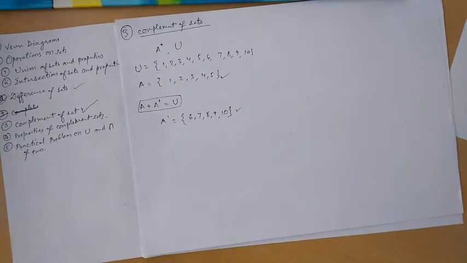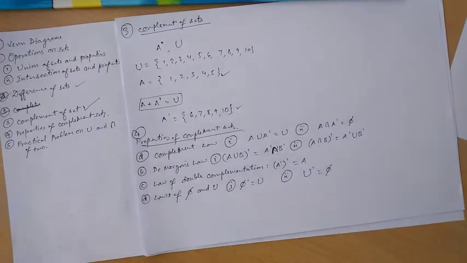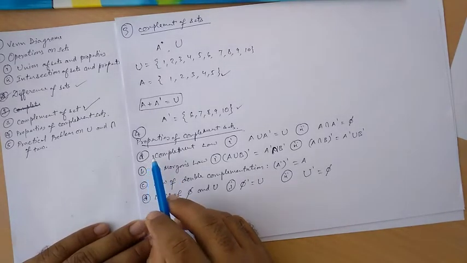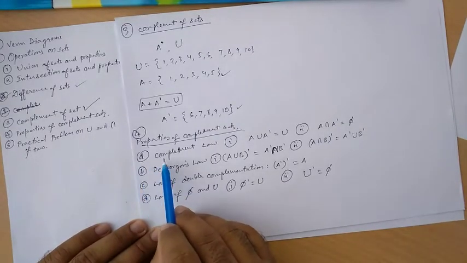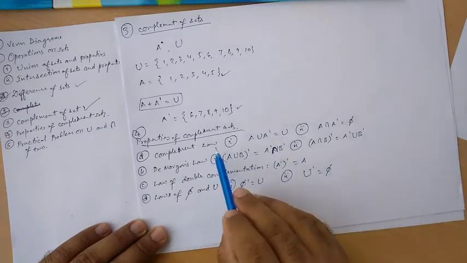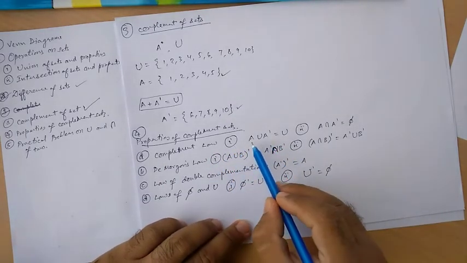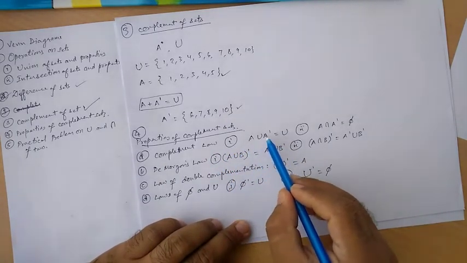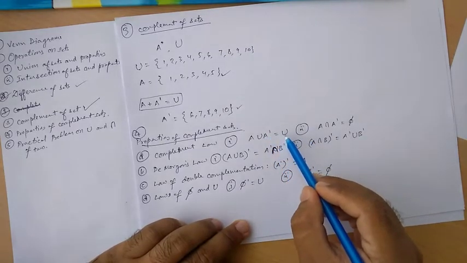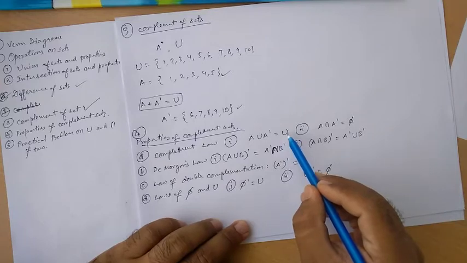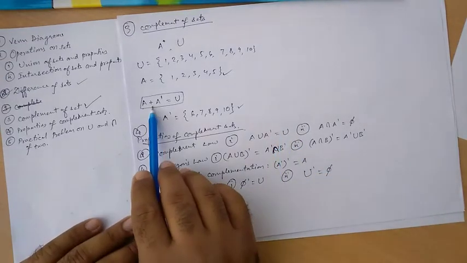We will see some more examples, properties of complement sets. At this point we will be studying this one. A is complement law, and in complement law we can see the first one is A union A complement will give you the universal set only. So I have written the same thing over here.